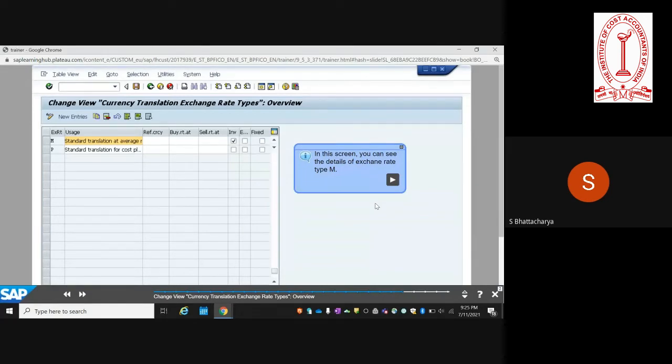But one thing which I can say is that when you look at M, you have an option either to create a fixed exchange rate, which is rarely used, or you can benchmark it against any other external variable, which can be two options. One is you directly link with a real-time exchange rate which is maintained through any other agency, or you can have internally maintained exchange rate tables. So these are the different possibilities which are there.